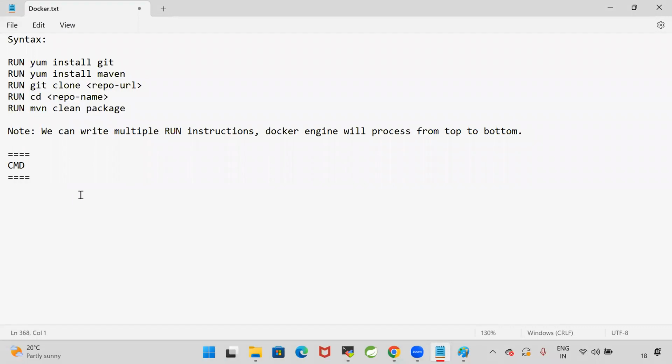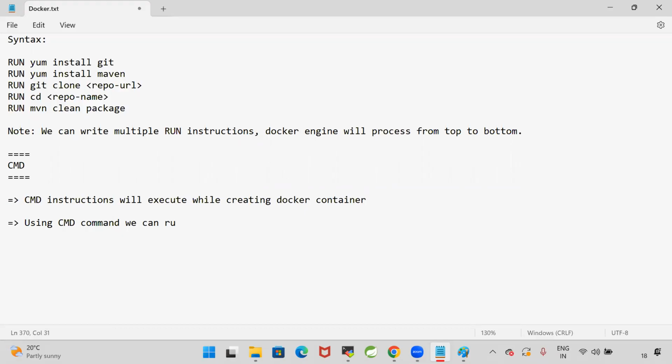CMD instructions will execute while creating the Docker container. Using the CMD command, we can run our application in the container.